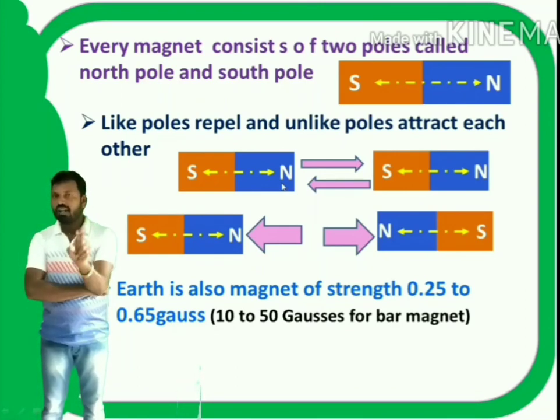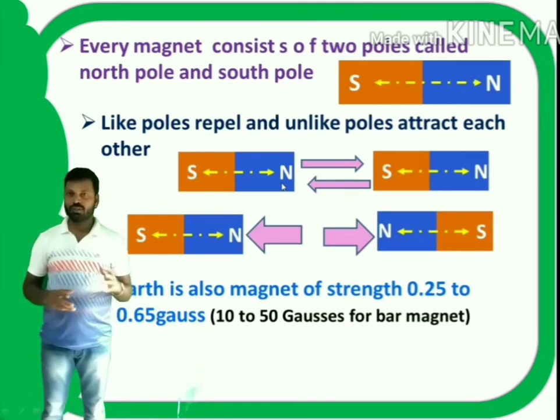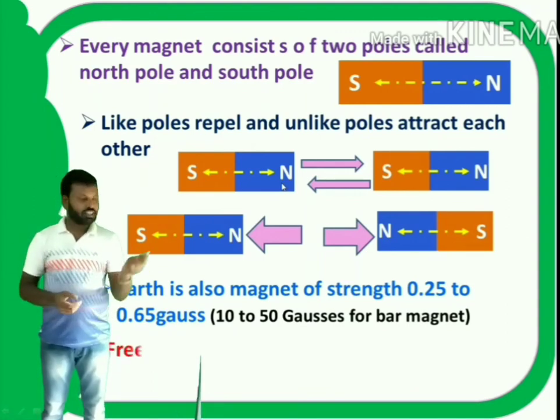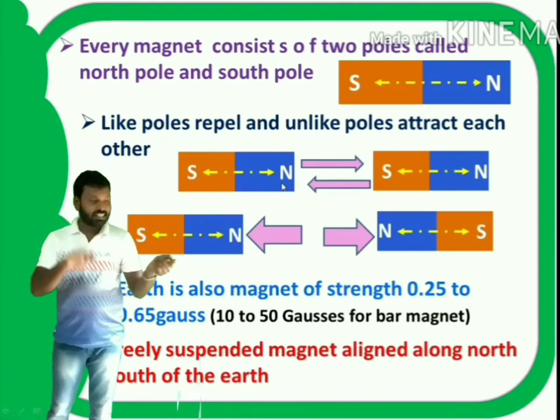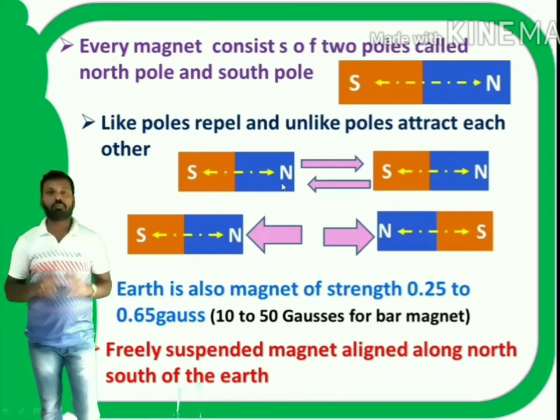Generally, a small bar magnet has a magnetic induction ranging from 10 to 50 gauss. So if you compare the magnetic induction of the earth with a simple bar magnet, it is almost 10 times less than the bar magnet. That means earth is a very weak magnet.